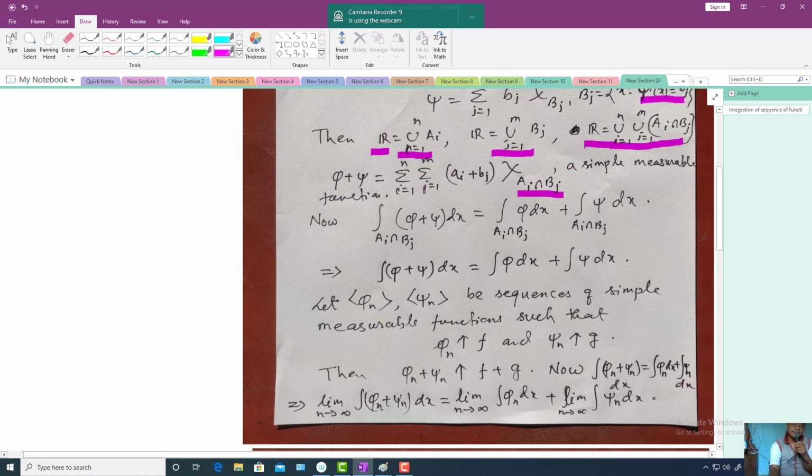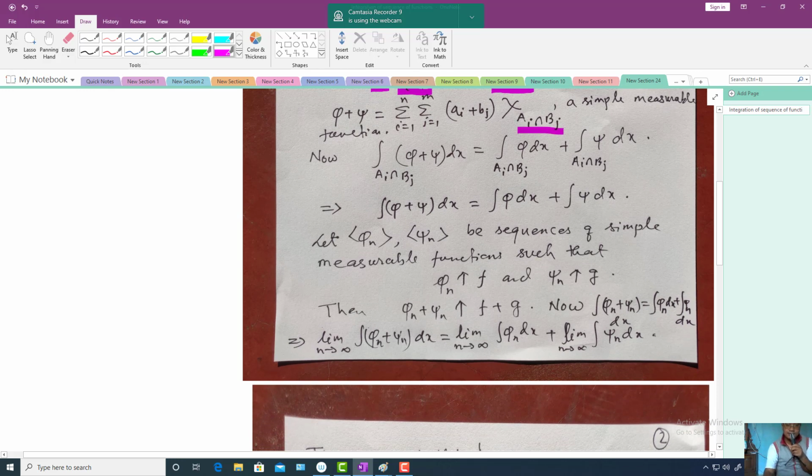For simple measurable functions we have already proved this result. That means the integration of the sum of simple functions over the domain A_i intersection B_j is equal to the integration of phi over the domain A_i intersection B_j plus the integration of psi over the domain A_i intersection B_j. So this we already have proof for simple measurable functions.